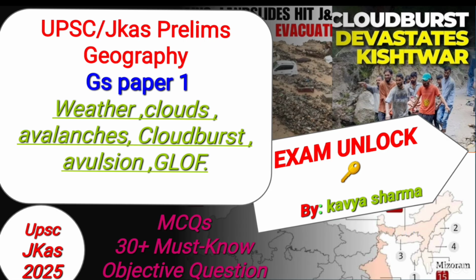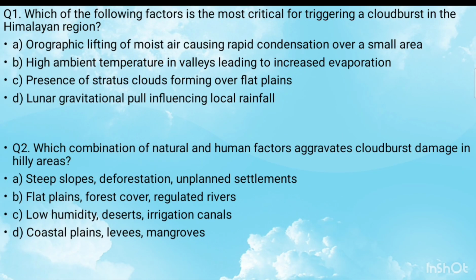So let's start. The first question is, which of the following factors are the most critical for triggering a cloudburst in Himalayan region? First option is orographic lifting of moisture causing rapid condensation over a small area.